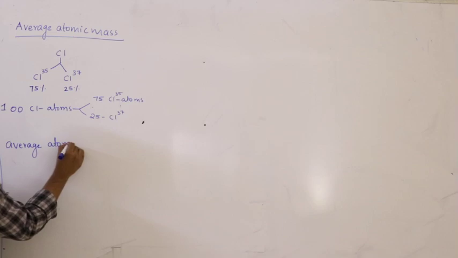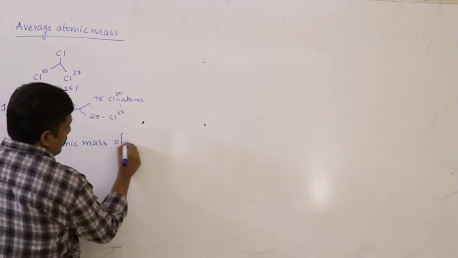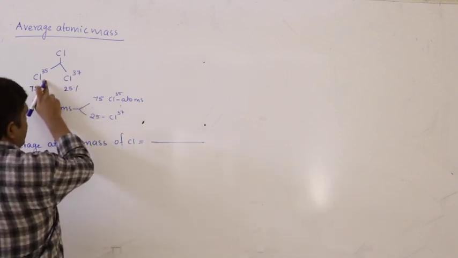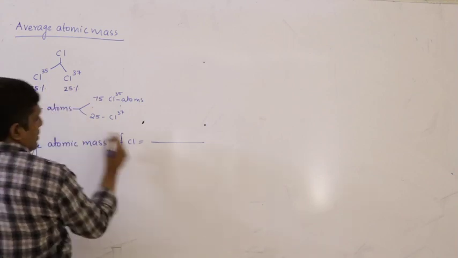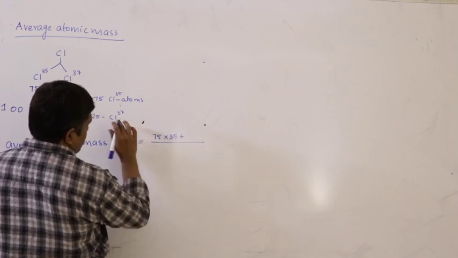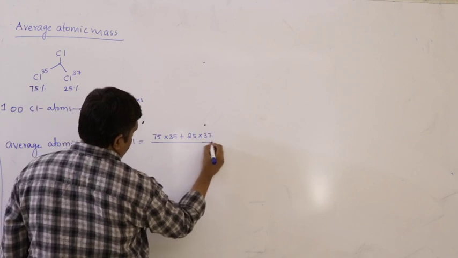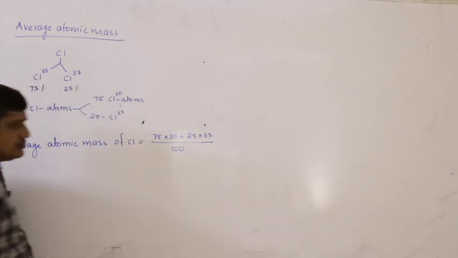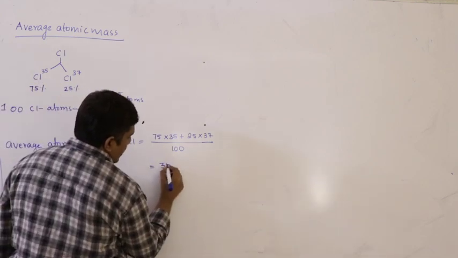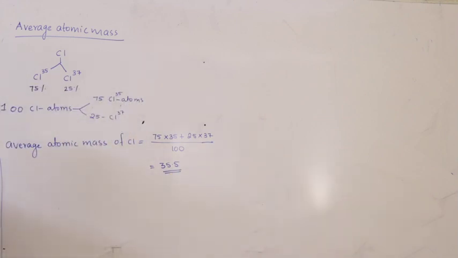Average atomic mass of chlorine is equal to the percentage abundance of the first isotope, 75, into its atomic weight, plus the percentage abundance of the second isotope, 25, into its atomic weight, divided by 100. If you simplify this, what I will get is 35.5. So this is the average atomic mass of chlorine.